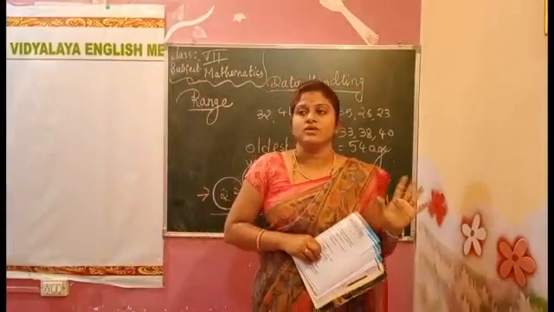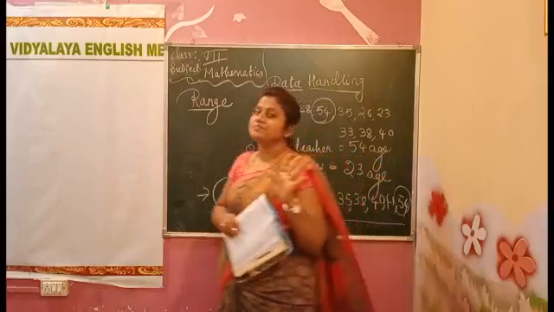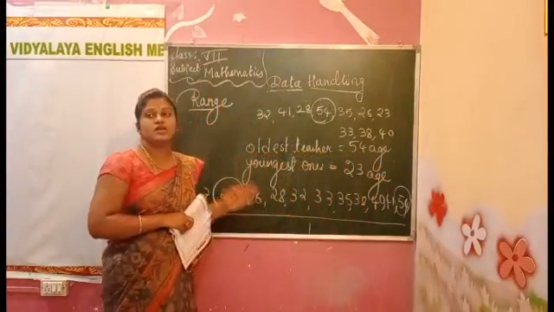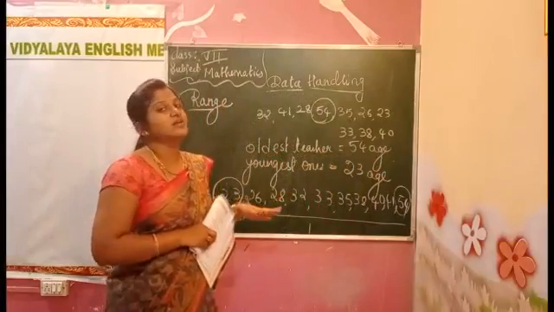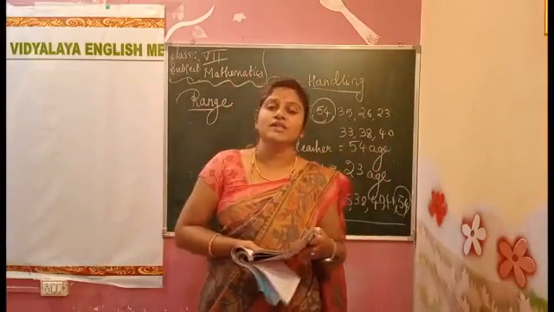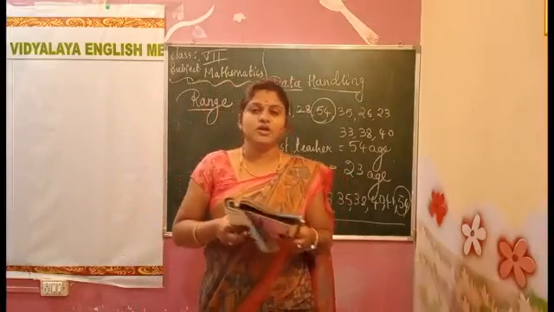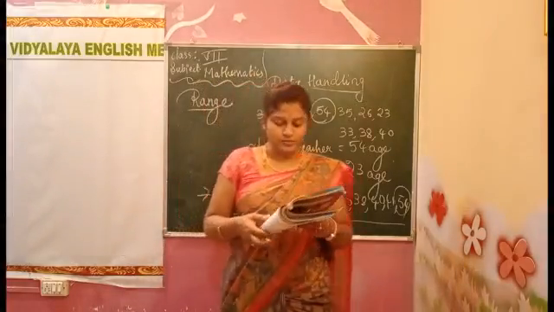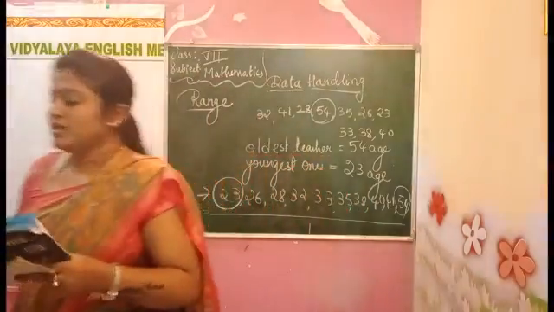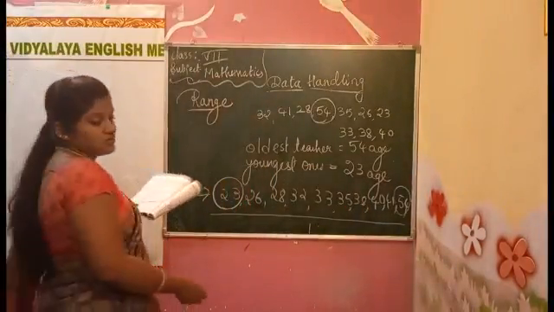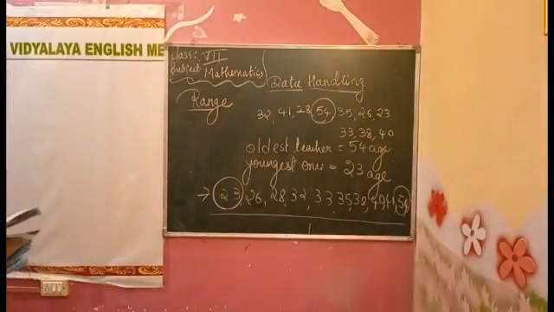So we add all these numbers and divide by 10. What we get, children, is the mean of all the teachers. Understood how to do it? These are the ranges, how to find the range of the teachers.